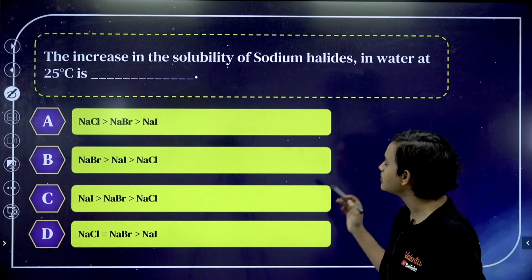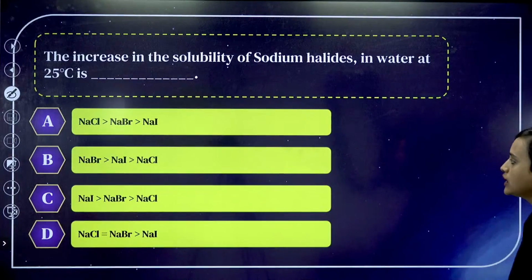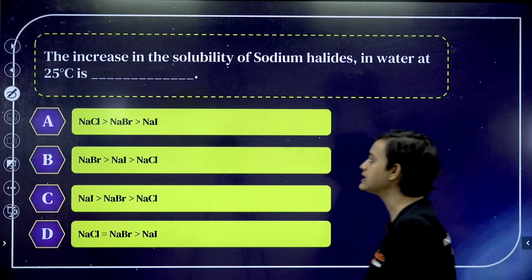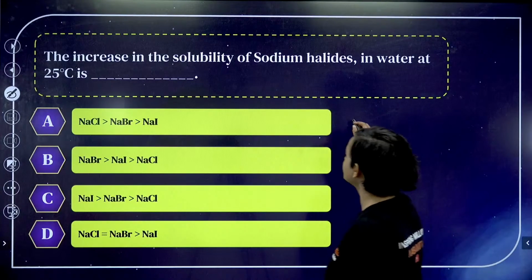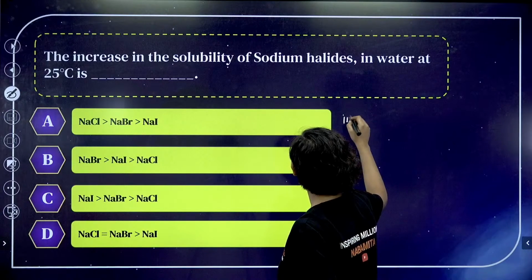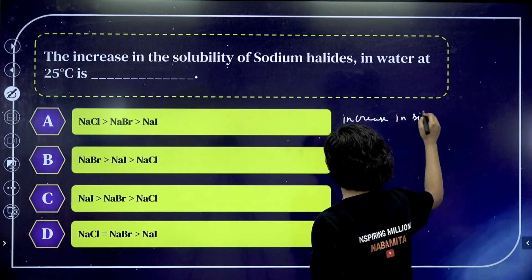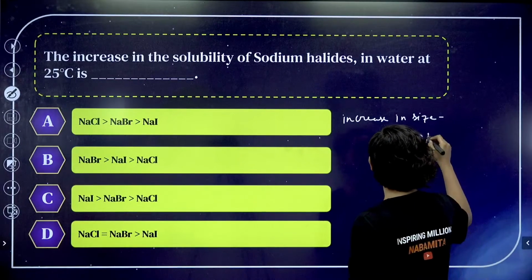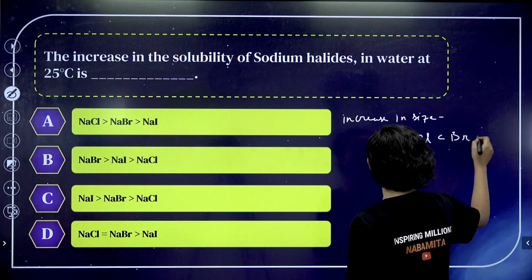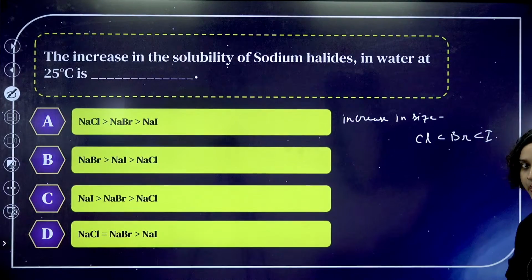Great. Moving on. The increase in the solubility of sodium halide in water at 25 degrees Celsius is... Okay, let's do this. Increase in size order. What is the size order, everybody? First it is Cl, then it is Br, and then it is iodine, isn't it? Right, guys?